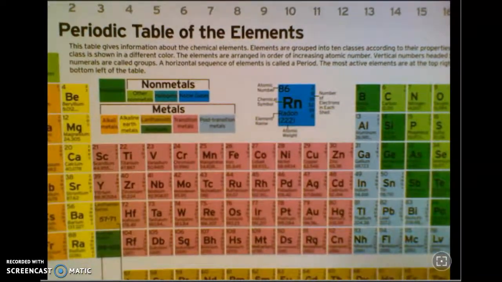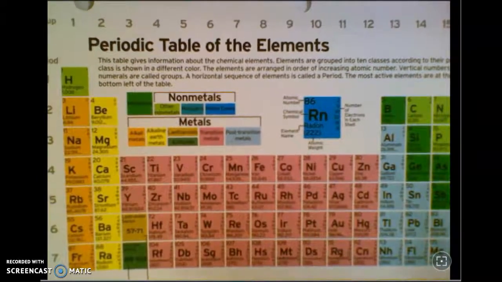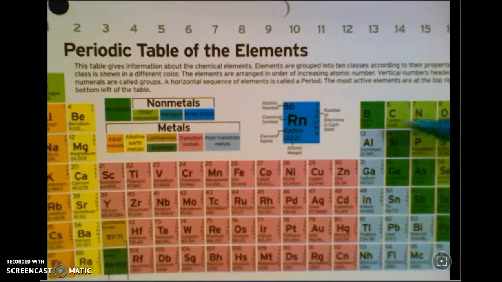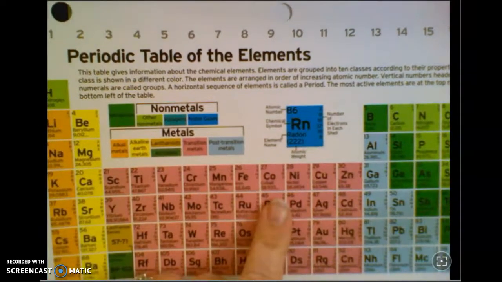I can't quite get the whole thing on my screen. If you look back, there's a link to a periodic table in that section there at the beginning of Canvas. But you can find these online. Hopefully you can maybe print one out. It's just easier than having to toggle back and forth with lessons and your periodic table.